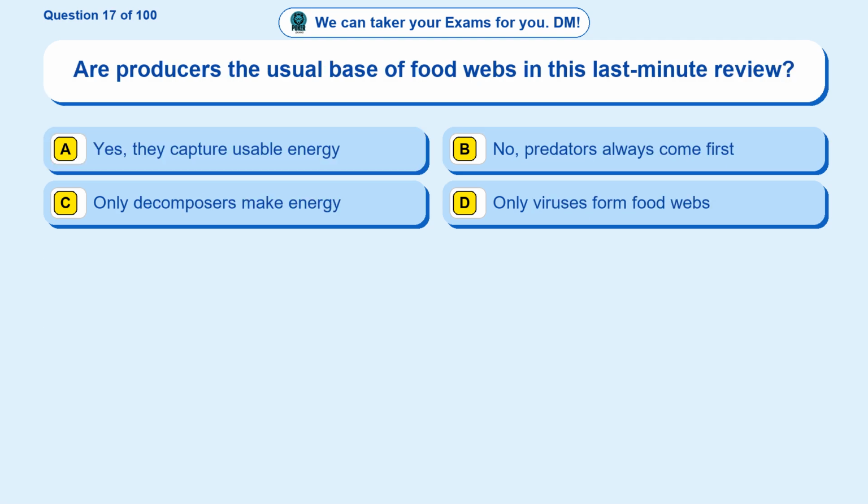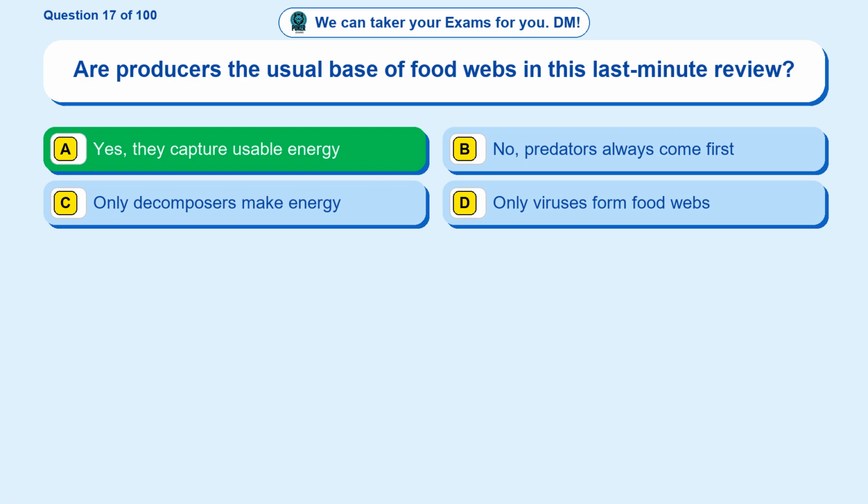Question 17. Are producers the usual base of food webs in this last-minute review? Option A. Yes, they capture usable energy. Option B. No, predators always come first. Option C. Only decomposers make energy. Option D. Only viruses form food webs.